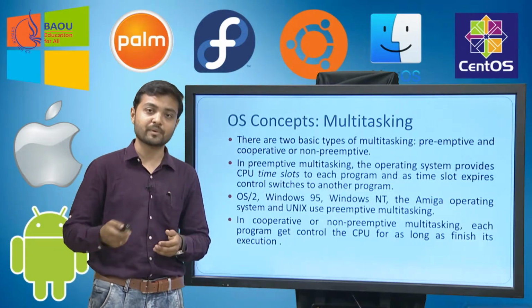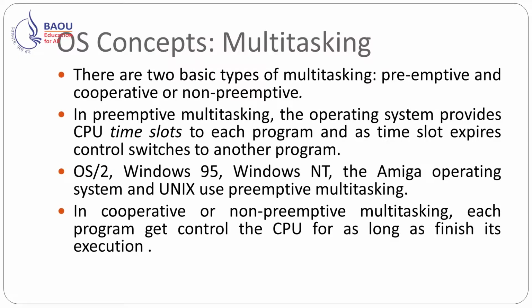That is called non-preemptive. So in preemptive multitasking, the operating system provides CPU time slots to each program, and as the time slot expires, it switches to another program. OS/2, Windows 95, Windows NT, and almost all operating systems use this preemptive multitasking. In cooperative or non-preemptive multitasking technique, each program gets control of the CPU for as long as it takes to finish its execution.